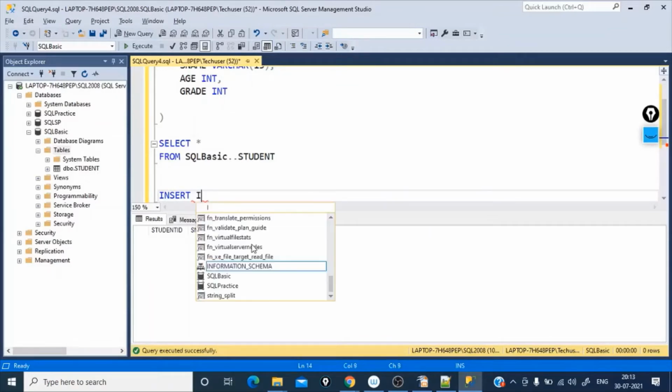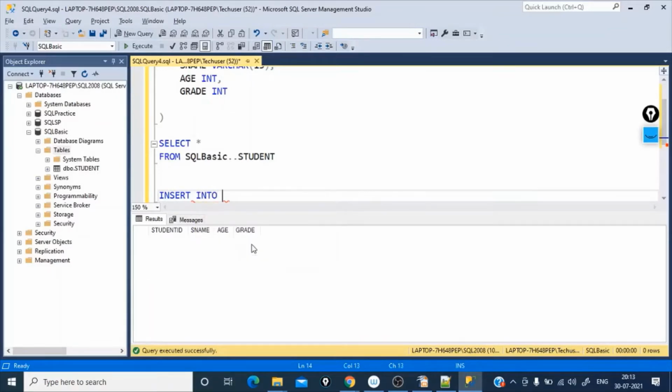Insert into. Now I'll just select this and copy this. Insert into this table, and then what do you want to insert? You want to insert values. This is the syntax actually, and then just give the values.